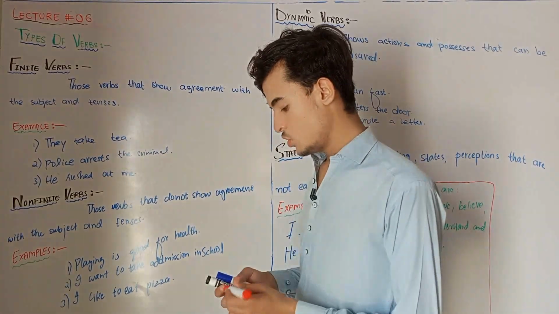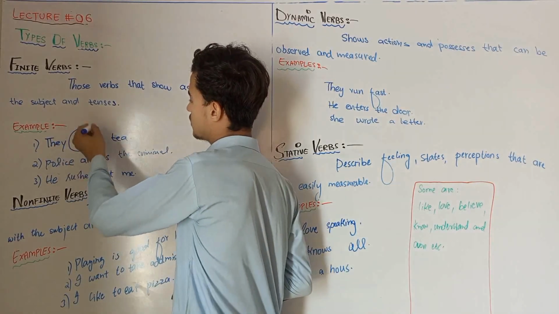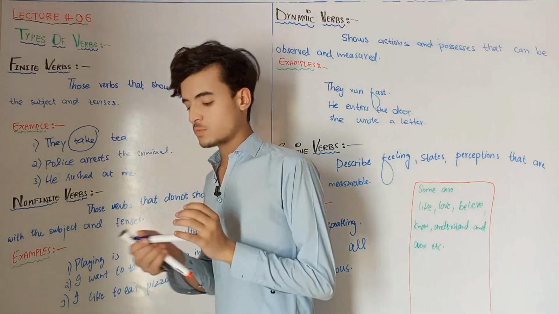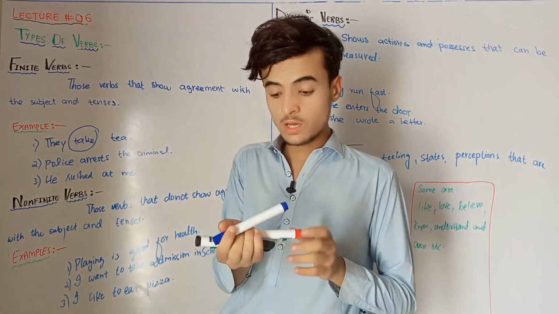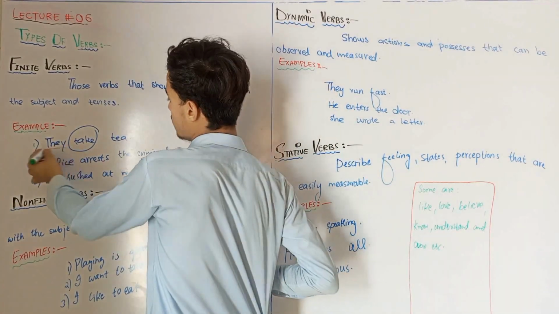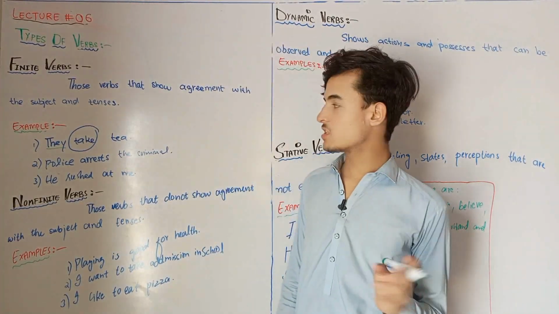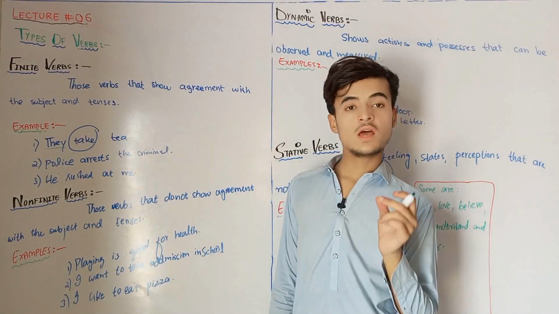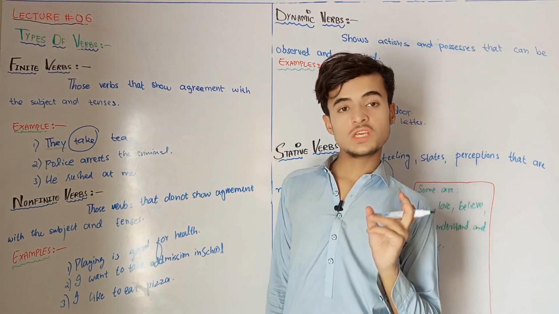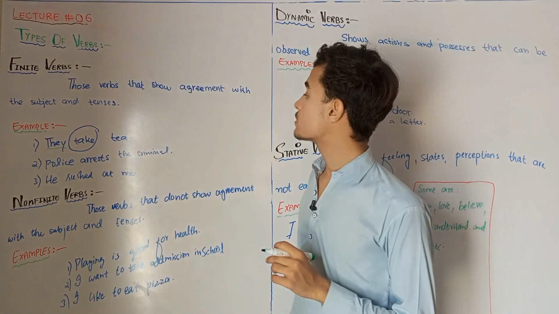Here take is a verb, and it will change its form according to the tense and the subject. If I use a singular subject, for example, he takes tea, here I will use takes. So this verb changes its form according to the tense and subject.